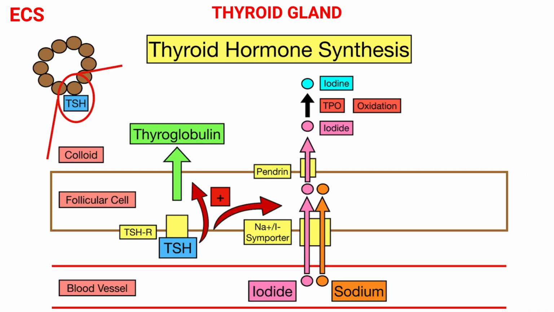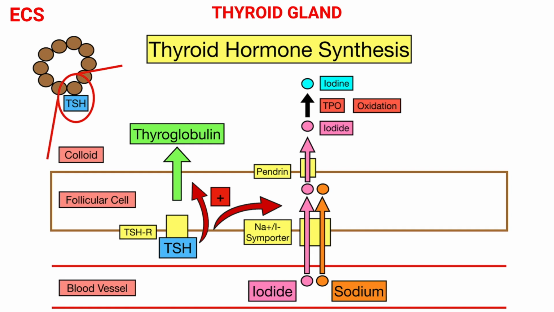Iodine is essential for the production of thyroid hormones. Iodine travels in the blood as iodide, which is taken up into the follicular cells by a sodium iodide symporter. Iodide then travels from within the cell into the lumen through the action of pendrin, which is an iodide chloride antiporter. In the follicular lumen, the iodide is then oxidized to iodine. This makes it more reactive, and the iodine is attached to the active tyrosine units in thyroglobulin by the enzyme thyroid peroxidase.